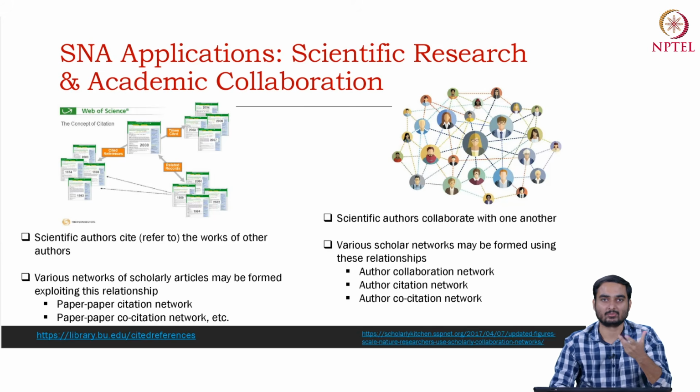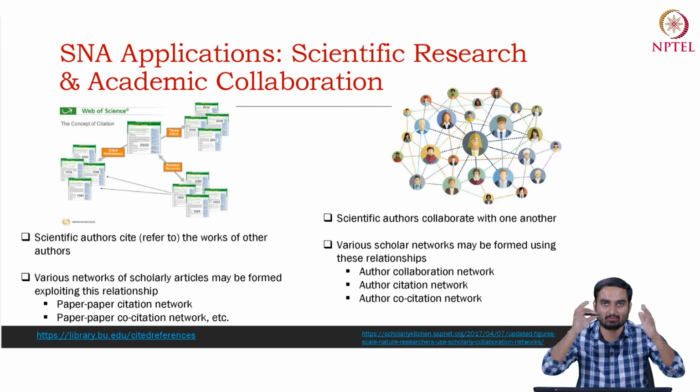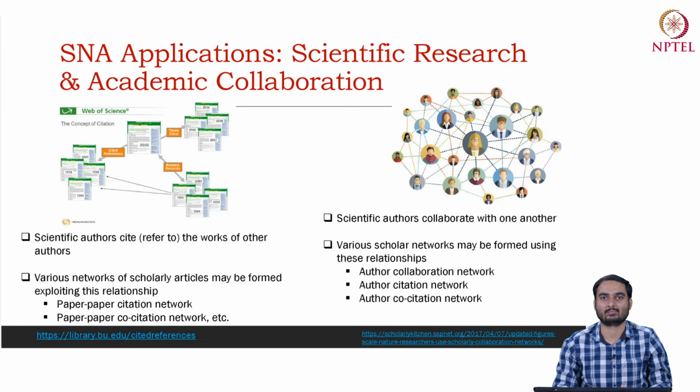Let's say you have a successful researcher and a not so successful researcher. If you look at the career trajectory of both these researchers, you will see a clear trend: how the two researchers publish their papers, in which communities, what their citation patterns are, and so on and so forth. Based on that, you can do a whole bunch of things. Metrics like the h-index are of course dependent on citations, but if you have the citation network, it will give you a holistic view of the publication data set in general. So the citation network is something which is very important.